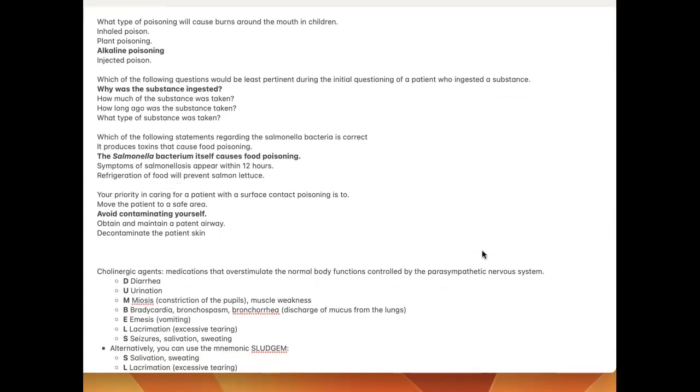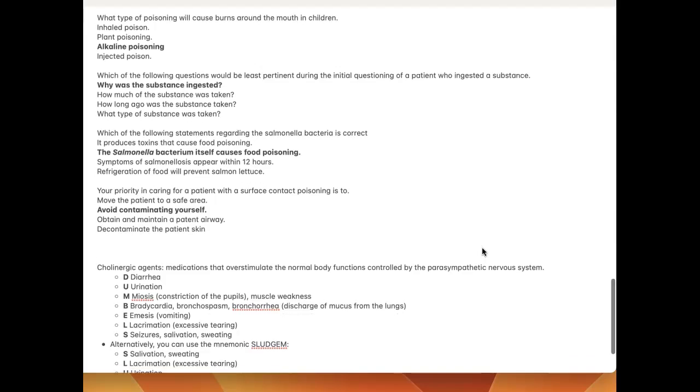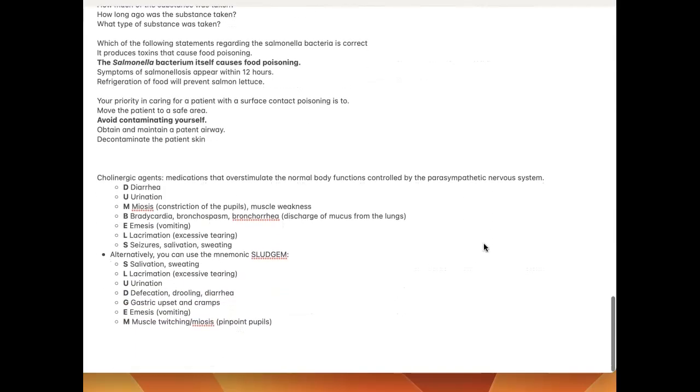Which of the following statements regarding the Salmonella bacteria is correct? The Salmonella bacterium itself causes food poisoning. Your priority in caring for a patient with a surface contact poisoning is to avoid contaminating yourself. Cholinergic agents are medications that overstimulate the normal body functions controlled by the parasympathetic nervous system.